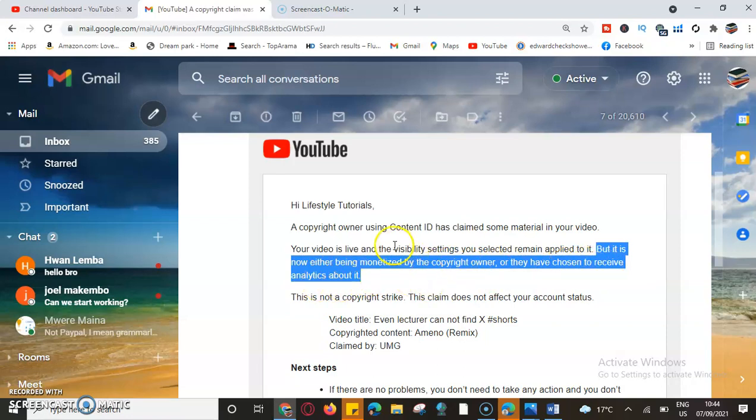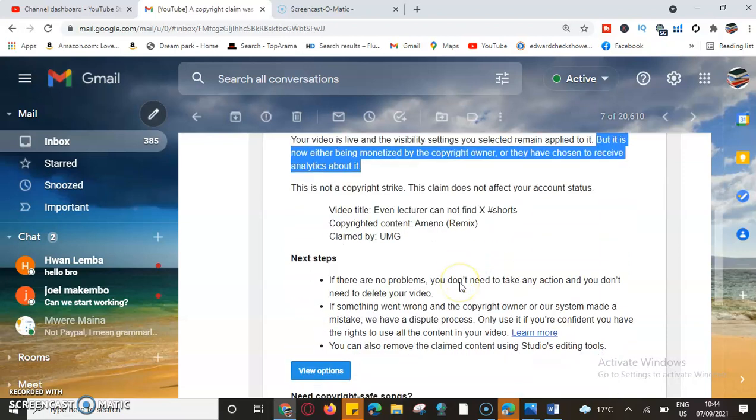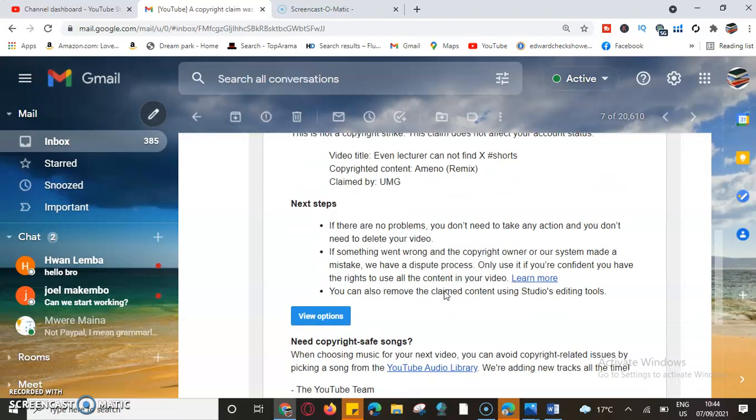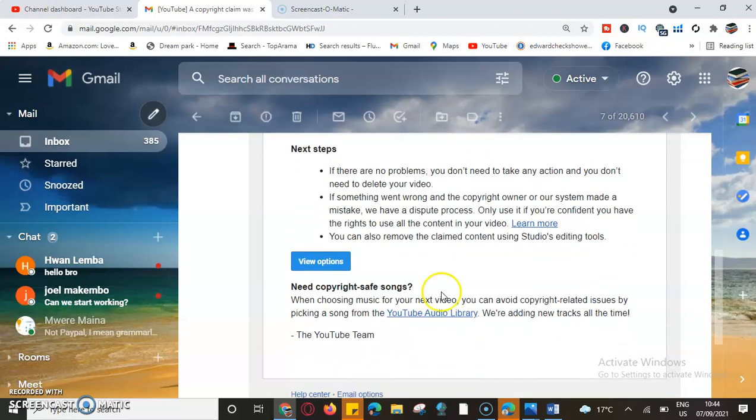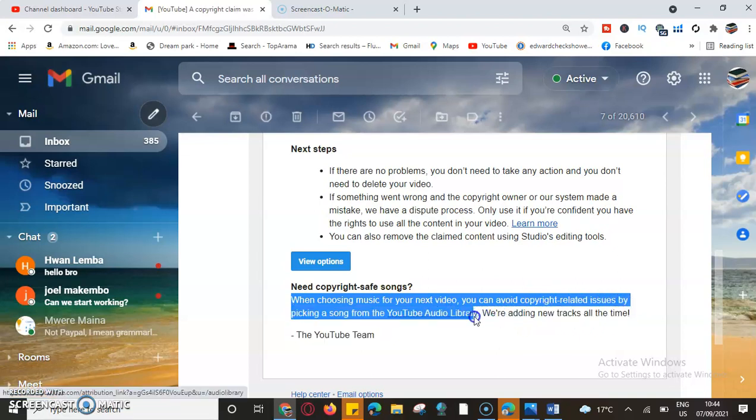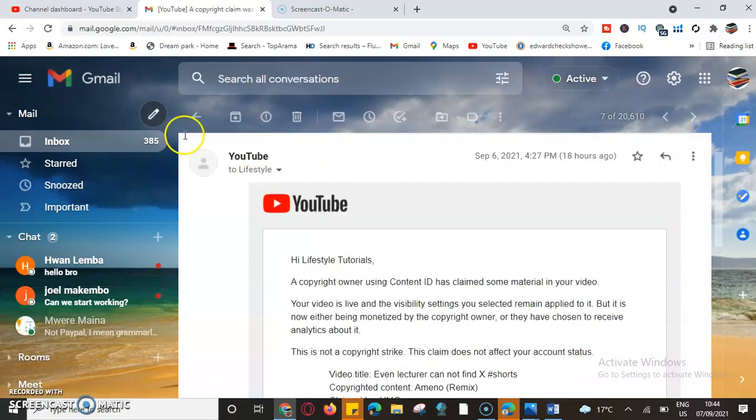So it means the person who claimed the content is either monetizing it or has chosen to receive analytics about it. They also tell me that when choosing music for the next video, you can avoid copyright related issues by picking songs from the YouTube audio library. So at least we are very guided.